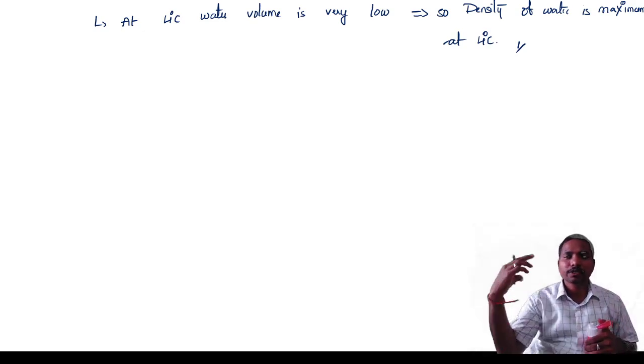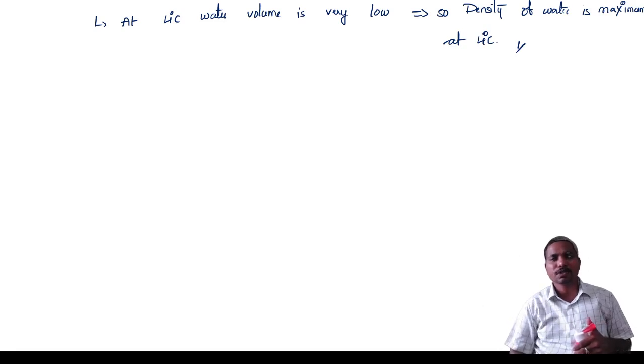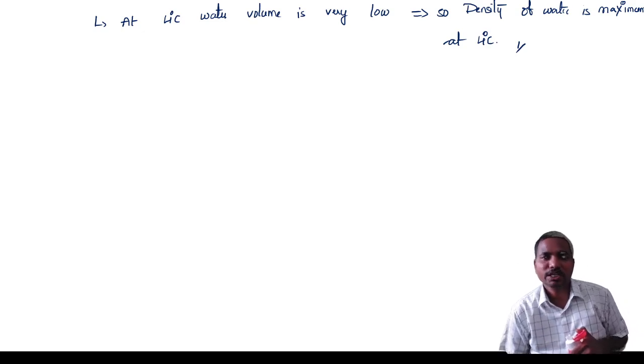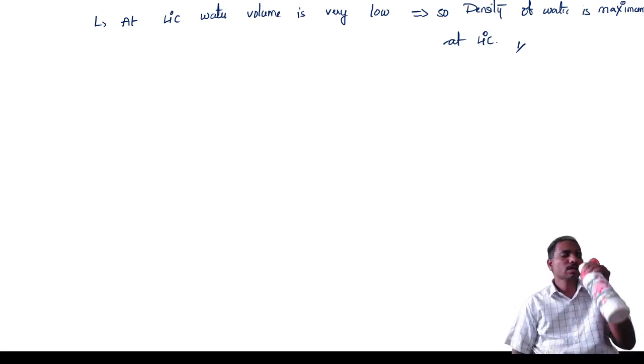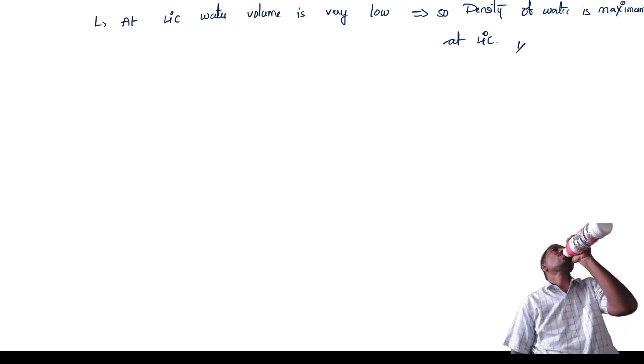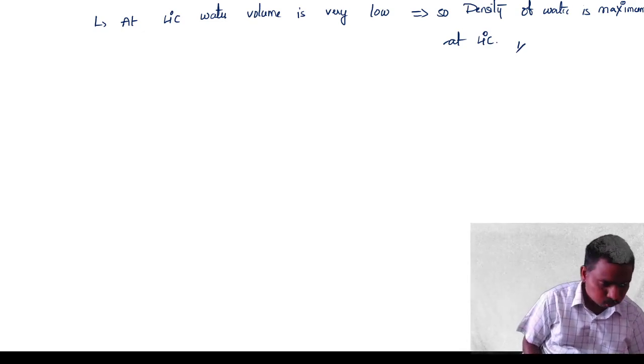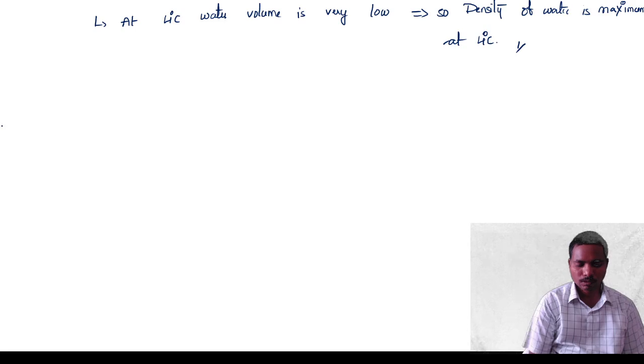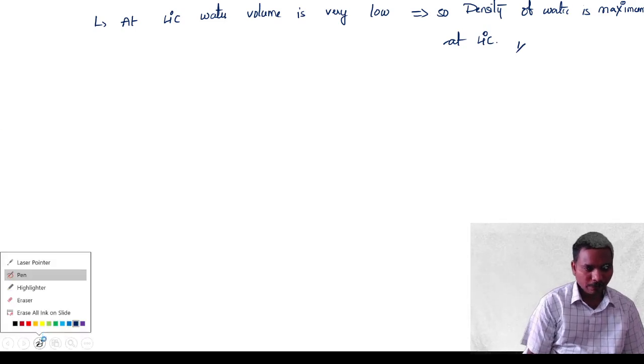Now after this, we have discussed different types of transmissions of heat: conduction, convection, radiation. Transmission of heat.